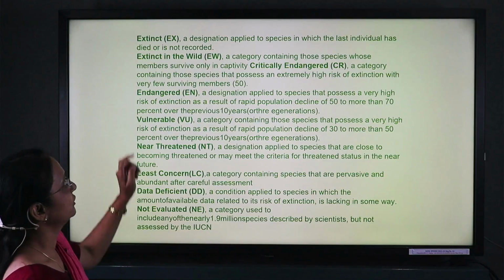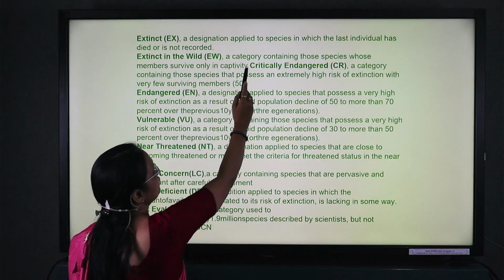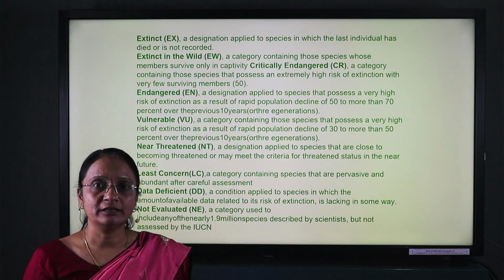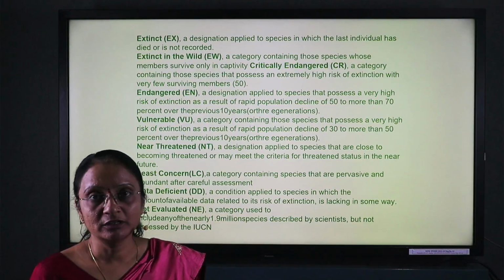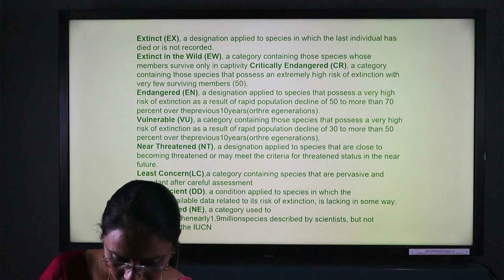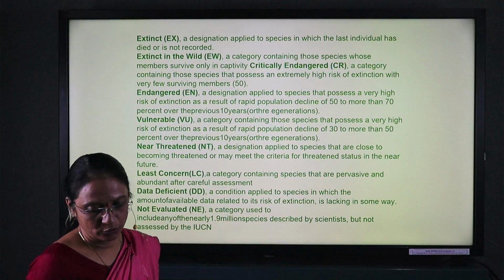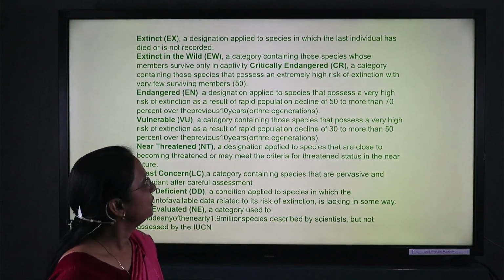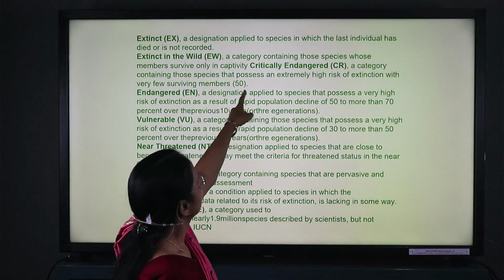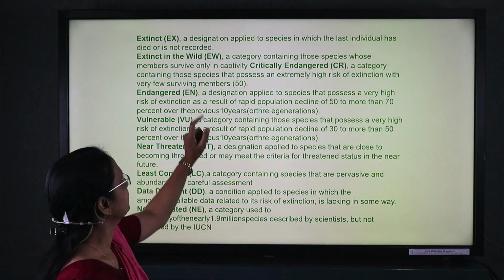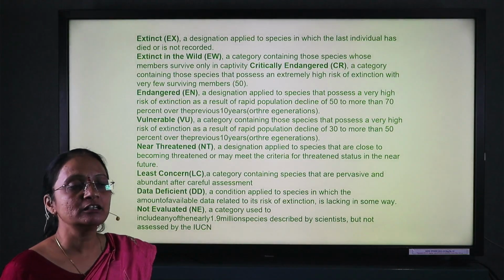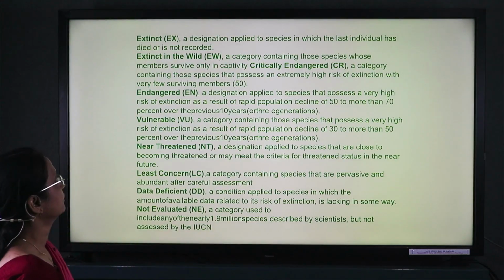The first is extinct. Extinct is a designation applied to species in which the last individual has died, which is not recorded. Now, the extinct in the wild category contains those species whose members survive only in captivity. The critically endangered category shows species that possess an extremely high risk of extinction.